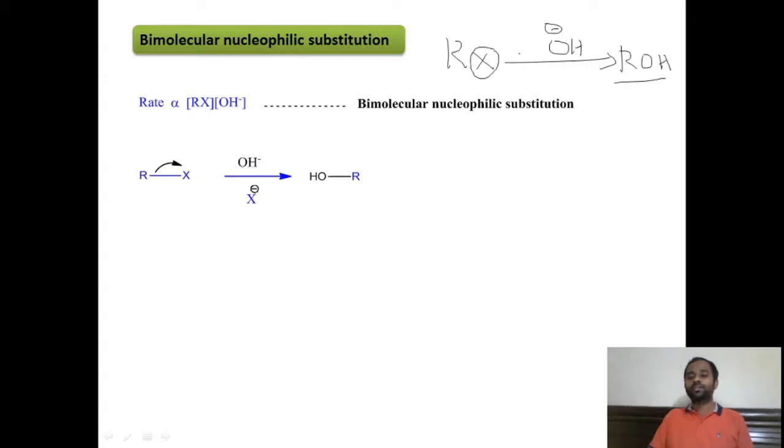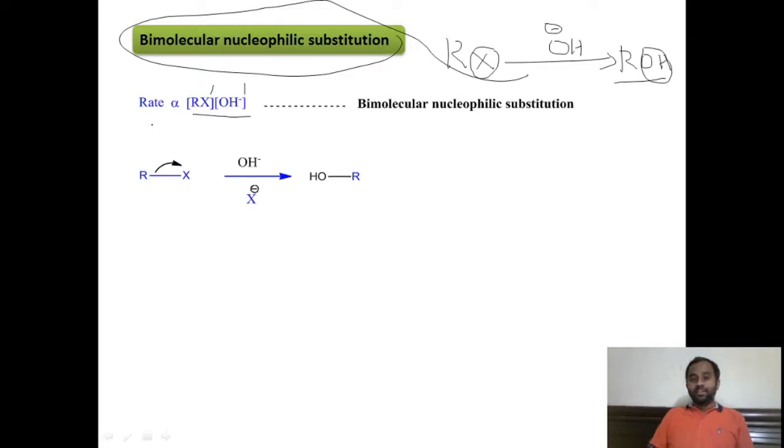We have to replace the X group with the hydroxy group. But here, if this reaction takes place via the bimolecular nucleophilic substitution reaction, then the rate directly depends on the concentration of the reactant as well as the concentration of the nucleophile, right? And this is a second order reaction, right?